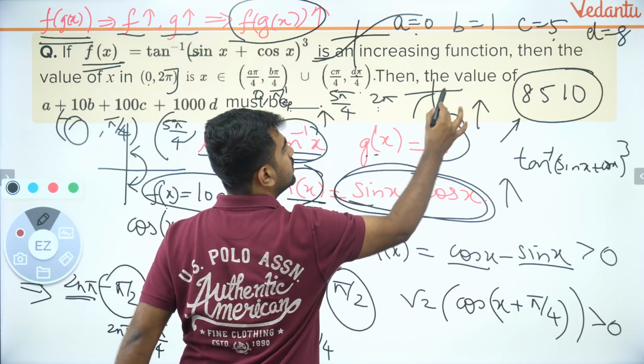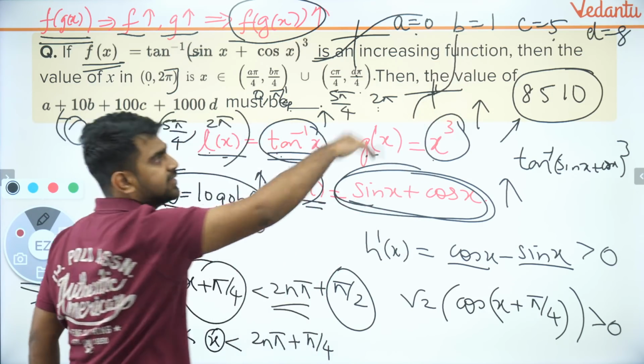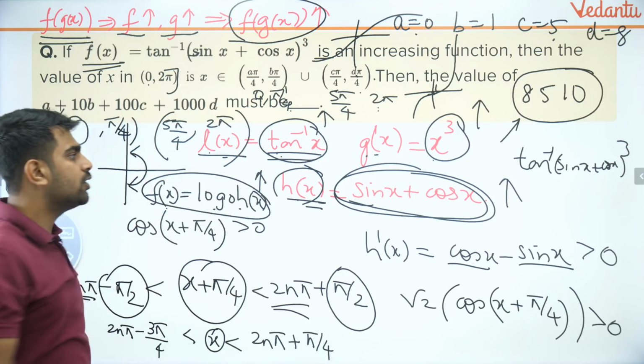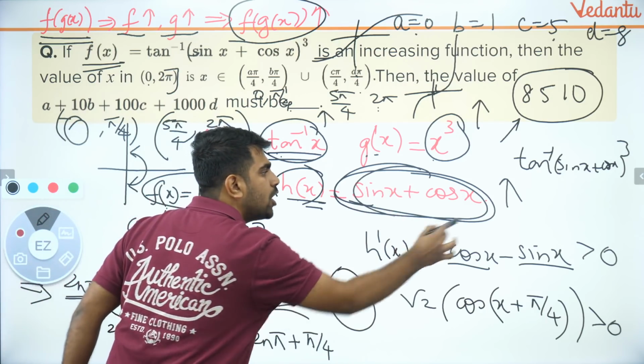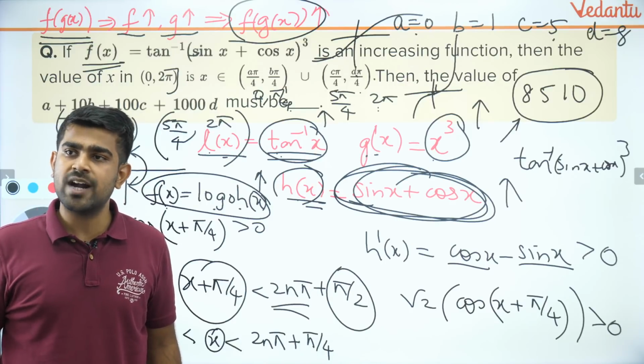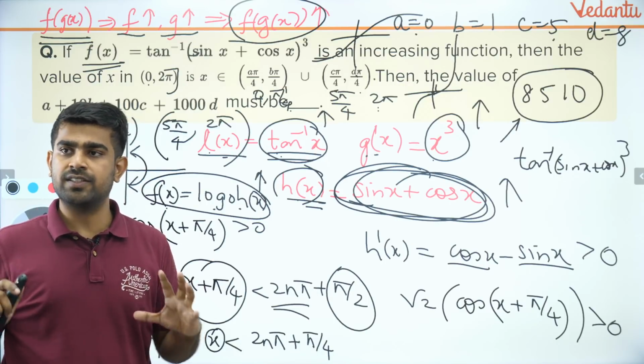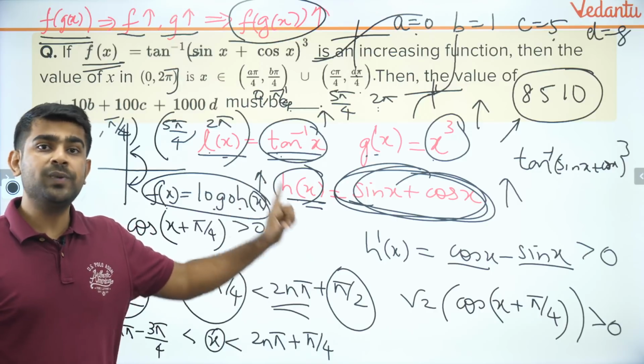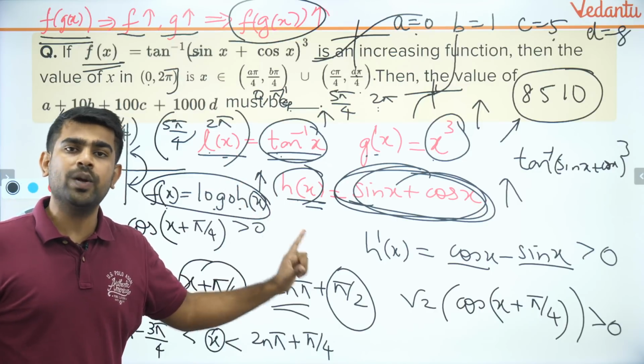X cube looks like this. X cube looks like that. So both are increasing. So the only thing is, if I show this is also increasing, overall my function is also increasing. Are you all able to understand that? That is it, Sharafat. That is exactly what I did. Now please go back to the video, refer to it and understand it.